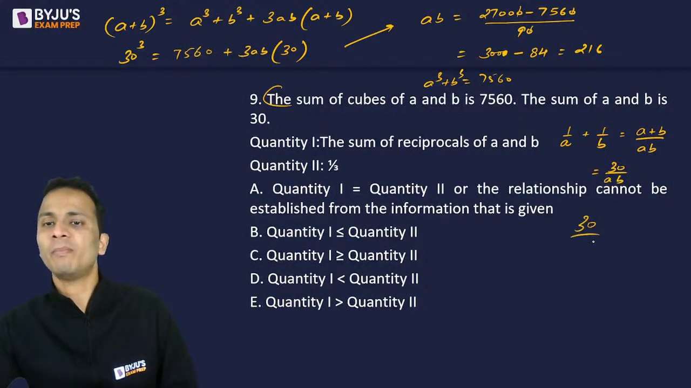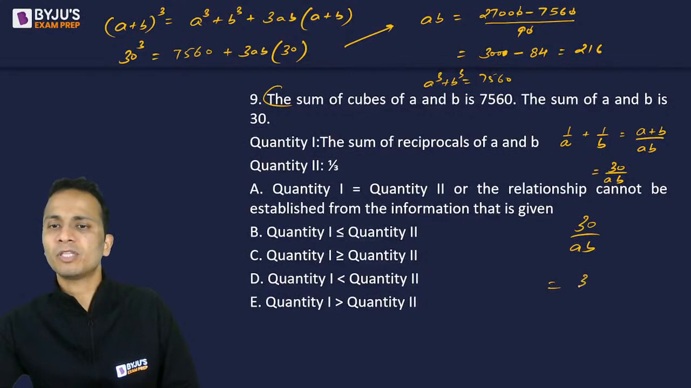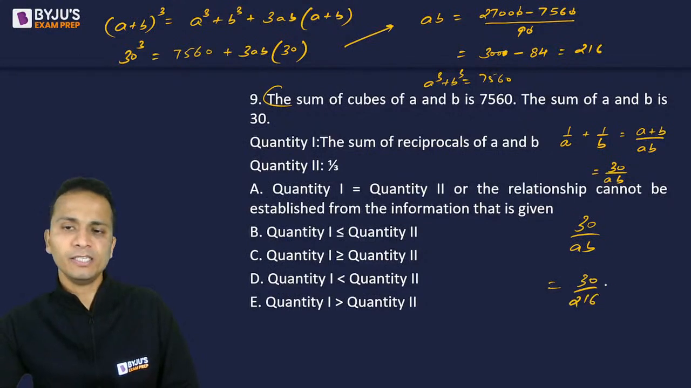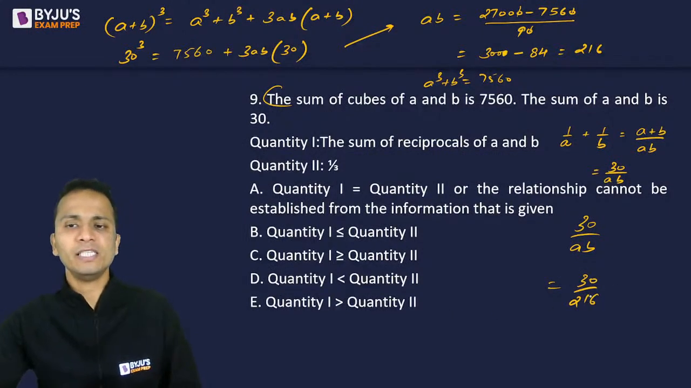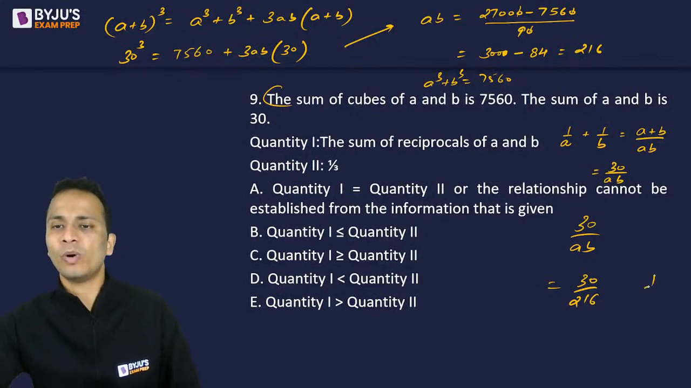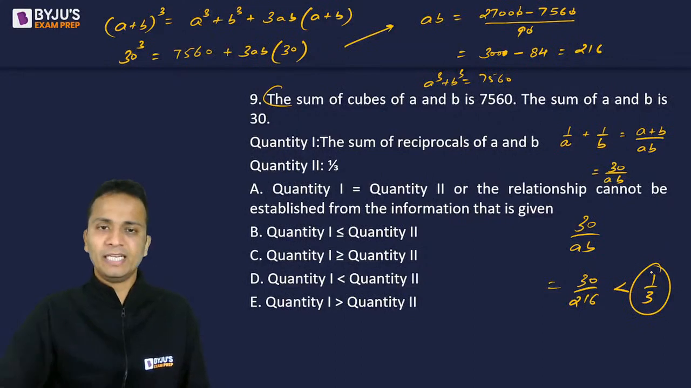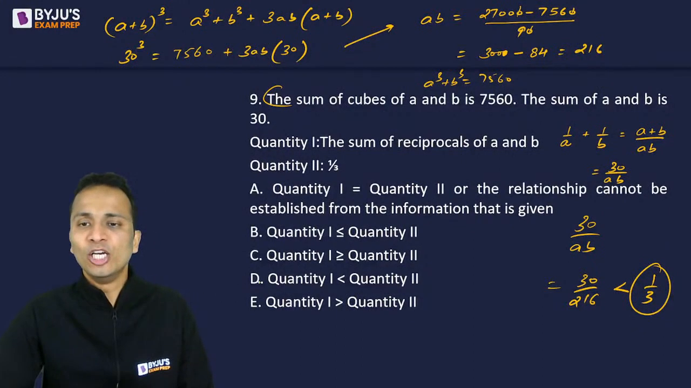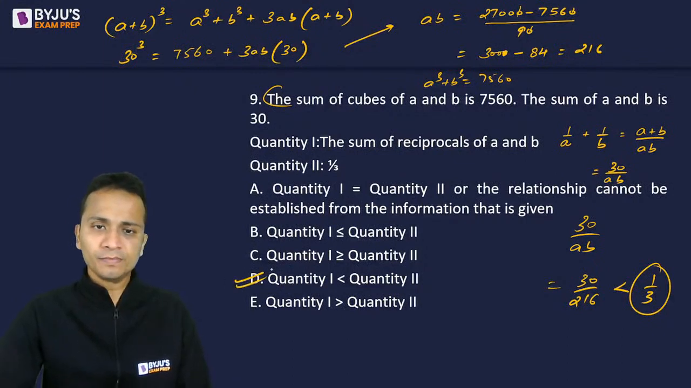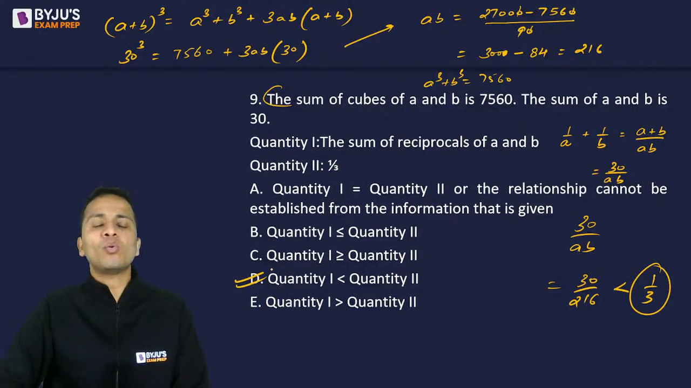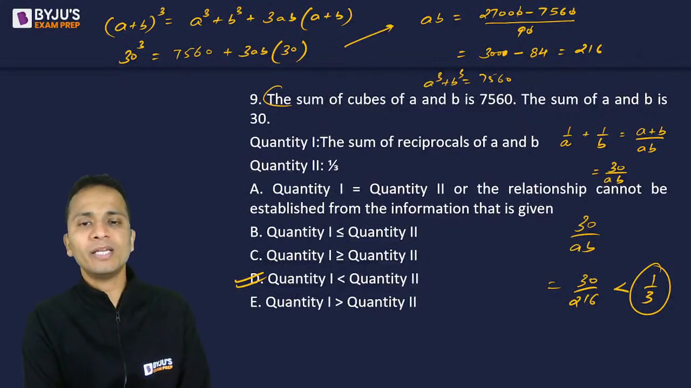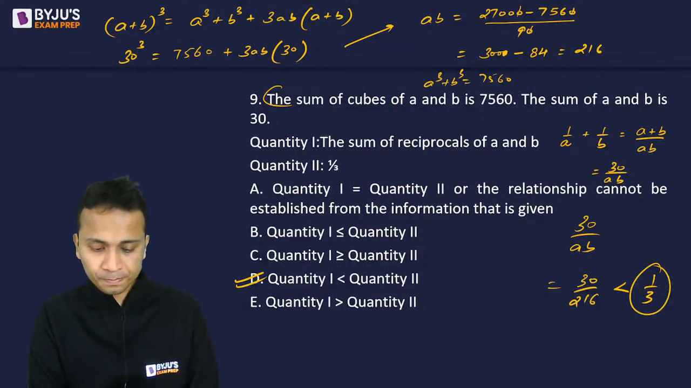So 30 upon AB will become 30 upon 216. Now 30 upon 216 एक ये number है and quantity 2 is 1 upon 3. So definitely 1 upon 3 is greater. Definitely 1 upon 3 is greater than 30 upon 216. So quantity 2 here is greater. So the answer that we will mark will be option D. Quantity 1 is less than quantity 2.